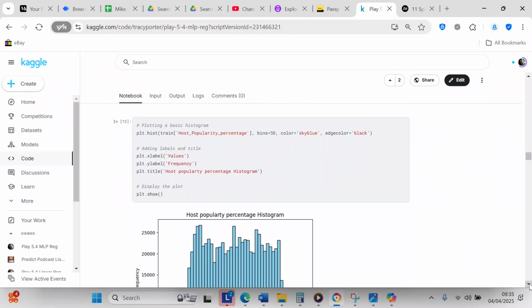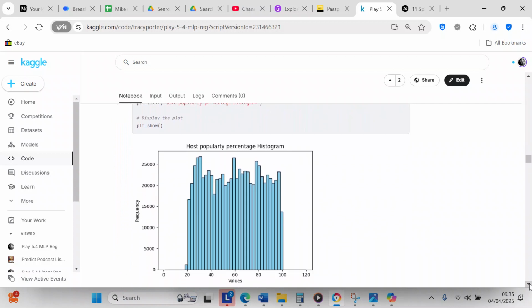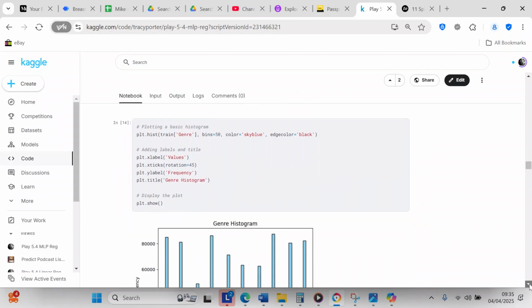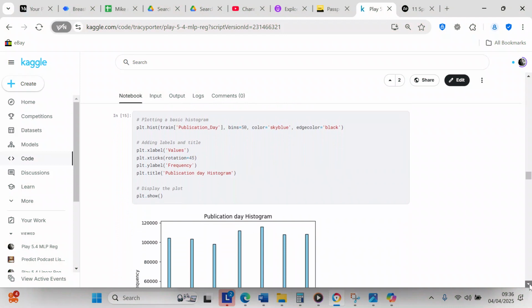So now we're going to analyze the host popularity. So we've got the host popularity, and that looks like a uniform distribution. So now we're going to analyze the genre. So you can see the genre, and you can see some genres had more podcasts than others. Like the lowest genre was education. So I guess people weren't interested in education podcasts.